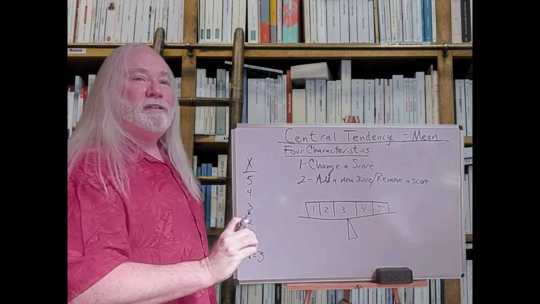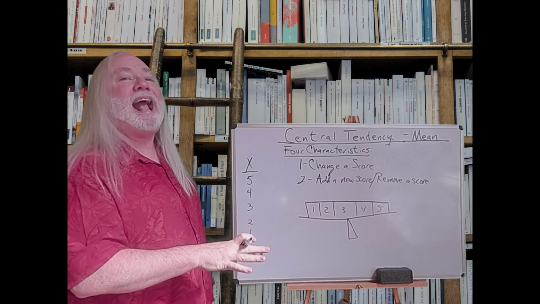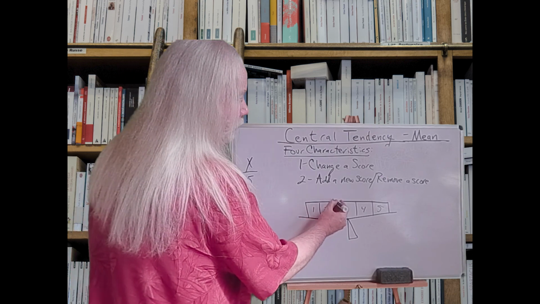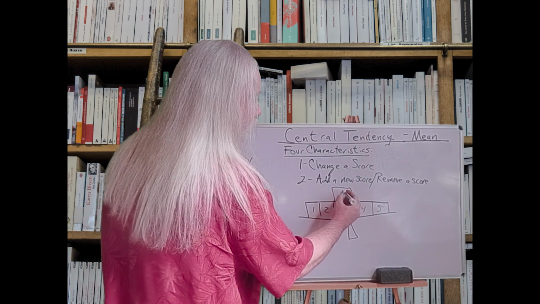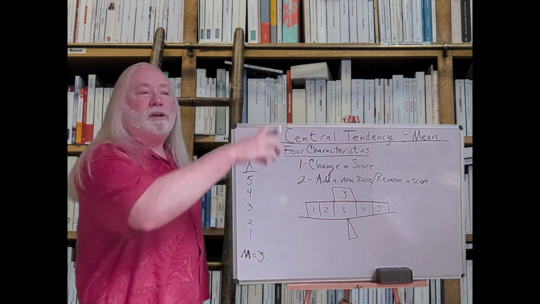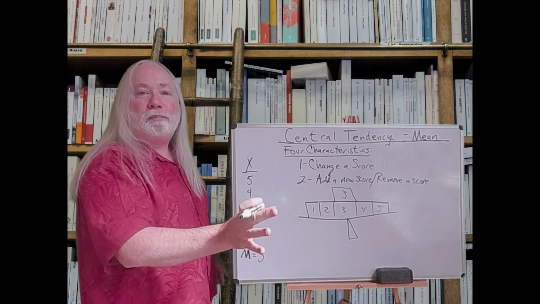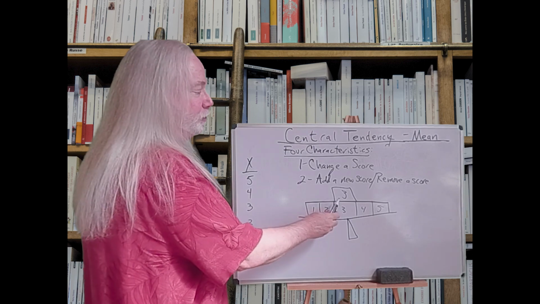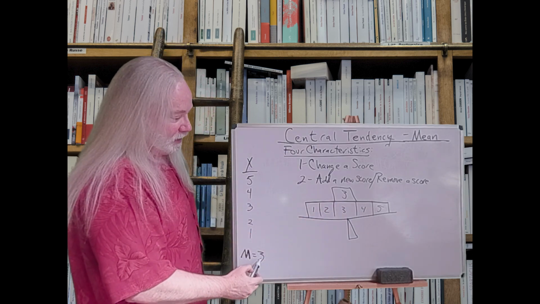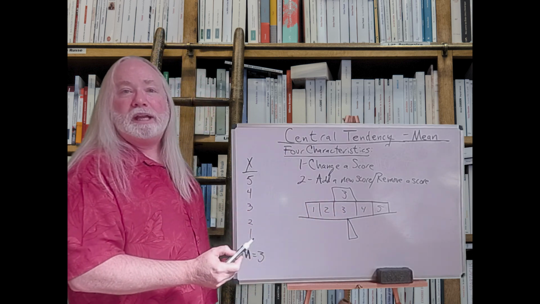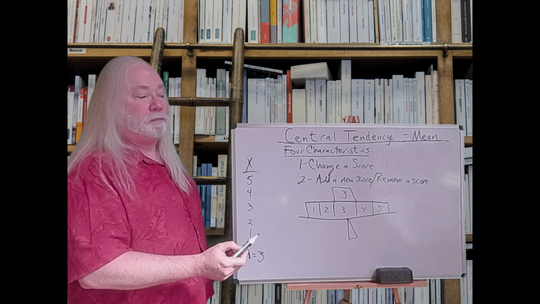Well, think about it. If this is really literally a scale and I add another score of 3, I'm just putting a block right on the center. It's not going to tip left or right. It's going to stay perfectly centered. If I add a score that equals the mean, the score I've added is 3, the mean doesn't change.